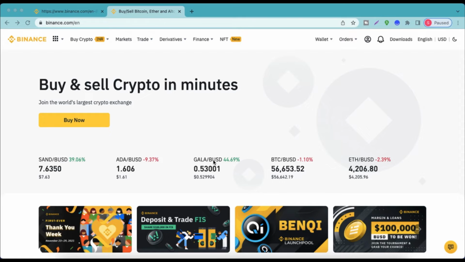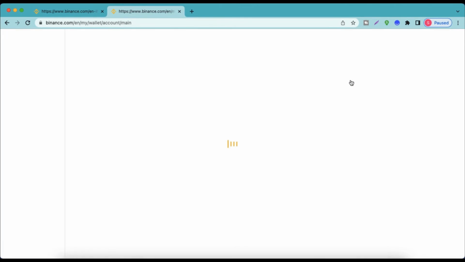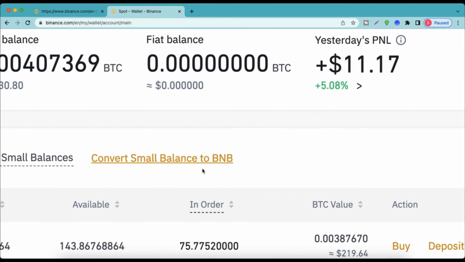Now we know how the smaller balances will accumulate in the wallet, and it's time that we go ahead and check the steps that one has to follow in order to convert these smaller fractions of coin into the BNB coin. For that, please click on the wallet which is present on the top right corner over here. After clicking on it, click on Fiat and Spot. A new window will open, and on this new window, in the center, you will see Convert Small Balance to BNB. This is the option you have to select in order to do the conversion.